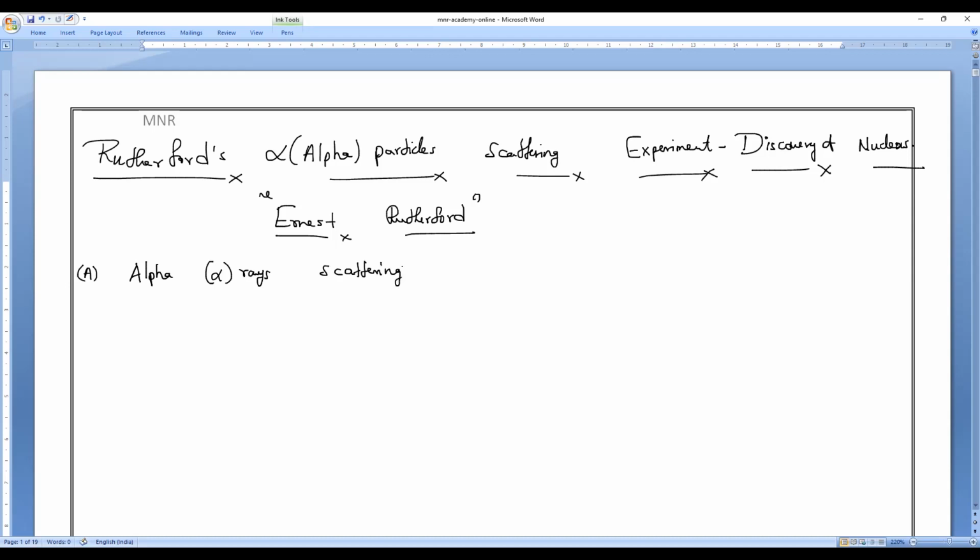So what are alpha rays? We are going to discuss that now, and also the experimental setup we are going to make. In your book, you will have a diagram of scattering of alpha particles by the atoms of gold foil. That is actually the observation of Rutherford, but you do not have the exact diagram of the Rutherford experiment. So first we are going to see that, and then go with the observation.